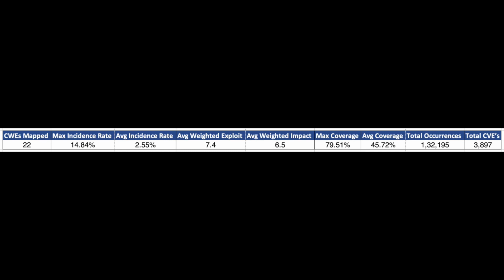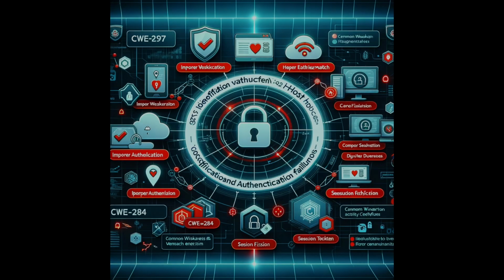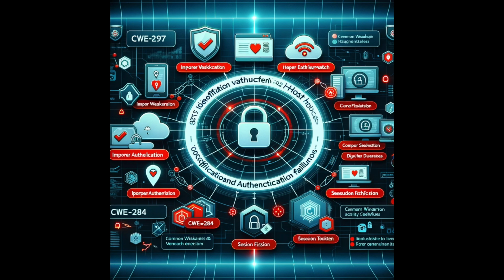Notable CWEs included are CWE-297, improper validation of certificate with host mismatch, CWE-287, improper authentication, and CWE-384, session fixation.